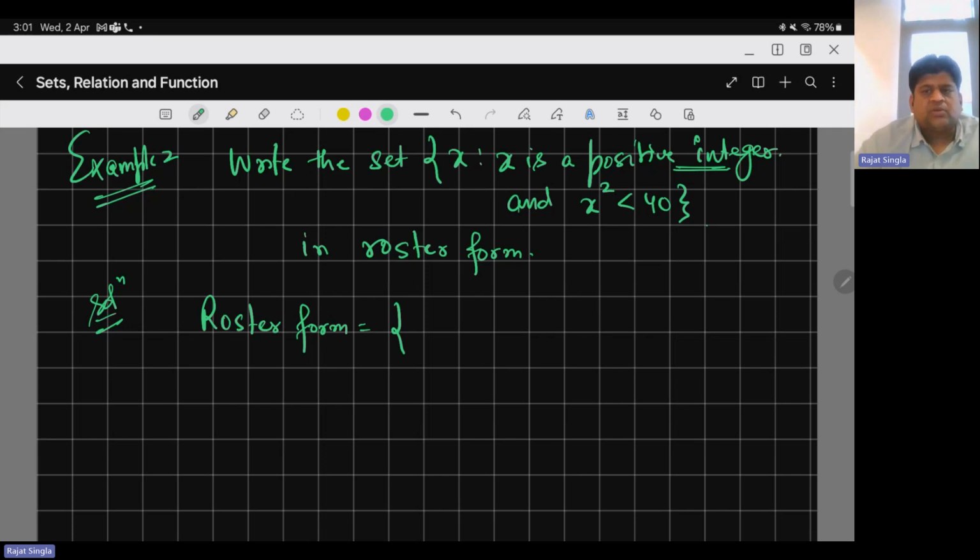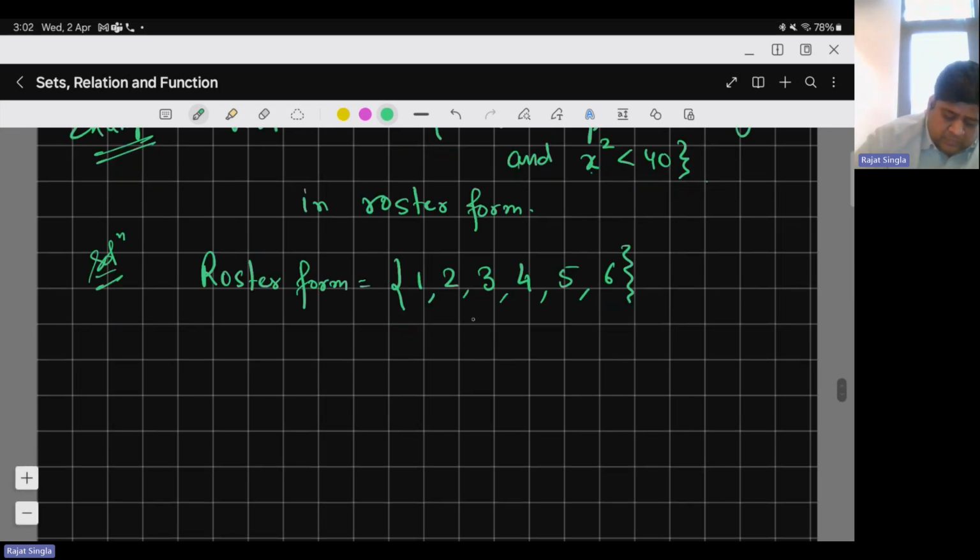Obviously, positive integer means we are talking about natural numbers. So x is 1. 1 square is less than 40. Yes, so 1 can be part of the set. If I take 2, 2 square is less than 40. Yes, so 2 can be part of this. 3 square is 9, which is less than 40. So 3 is part of the set. 4 square, 16, is less than 40. So 4. 5 square is less than 40. So 5. 6 square is 36, obviously less than 40. Then 7: 7 square is 49, and 49 is greater than 40. So these are the numbers.